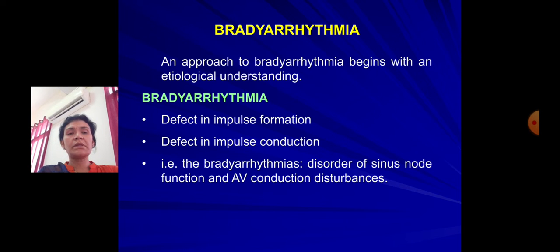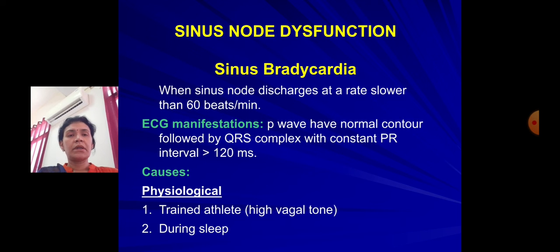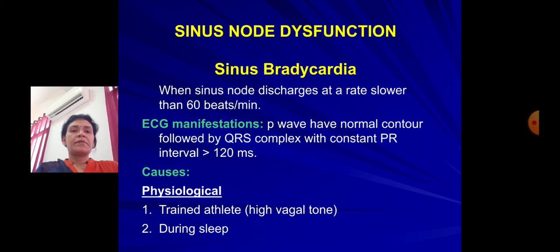Either the impulse is not being generated, as in sinus node pathway diseases, or there are conduction abnormalities in the AV conduction, or later in the His and bundle Purkinje fibers. Sinus node dysfunction, sinus bradycardia: here the sinus node discharge decreases, at a rate slower than 60 beats per minute, though the rhythm is normal as such.